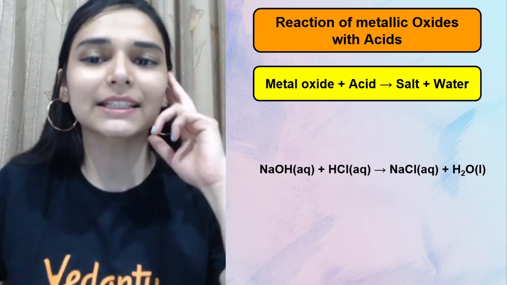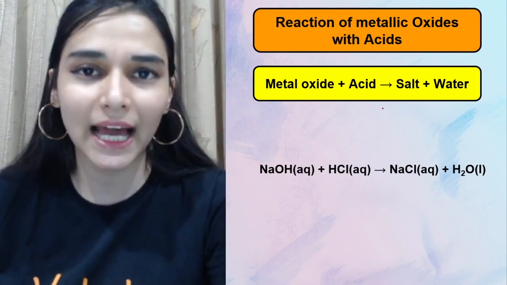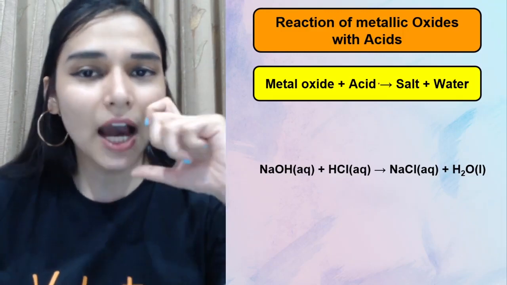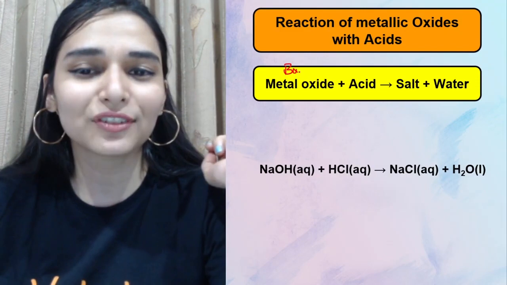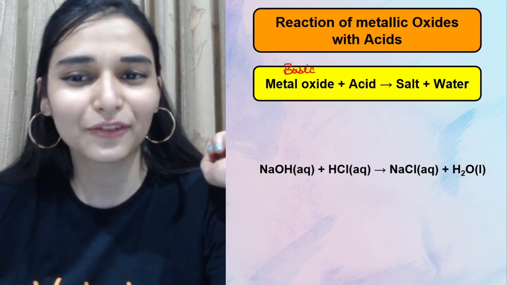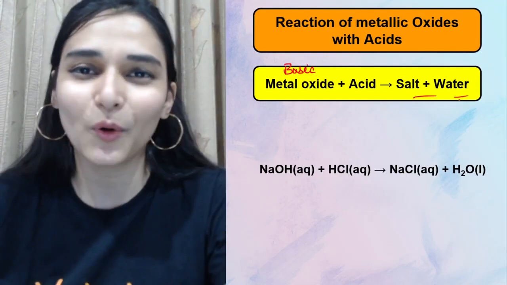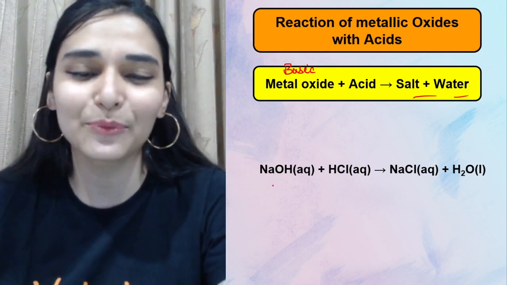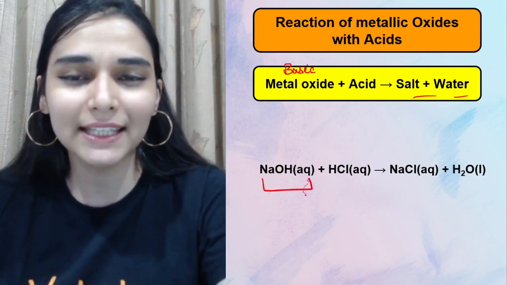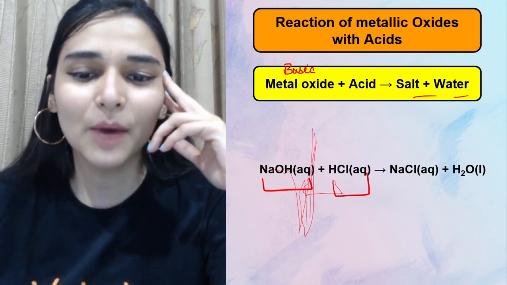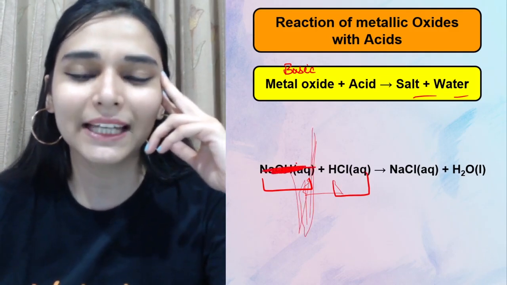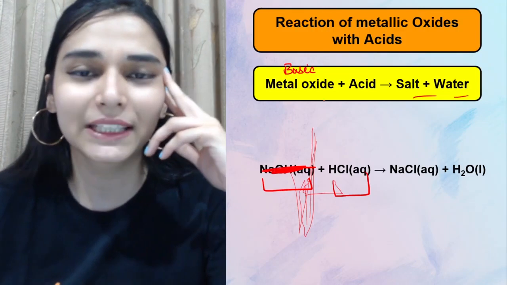The next one is reaction of metal oxides with the acids. यहाँ पर क्या होने वाला है? Metal oxides, again I told you, are generally basic in nature. With an acid will give me salt and water. Neutralization reaction. Example देखो, sodium hydroxide, hydrochloric acid. ठीक है, यहाँ पे तो चलो आपने metal का hydroxide ले लिया है. यहाँ पर एक example ले लेते हैं हम.